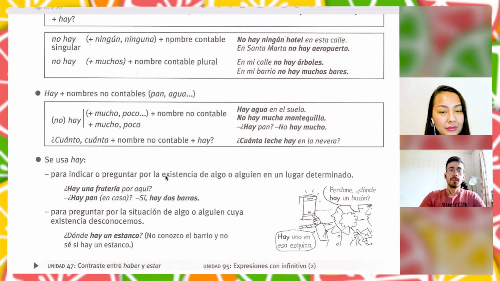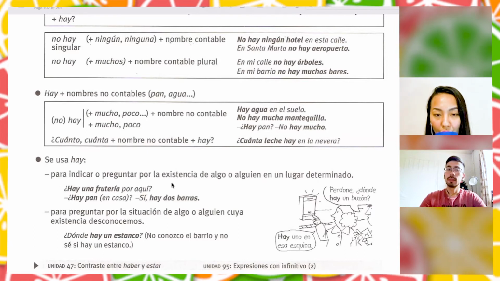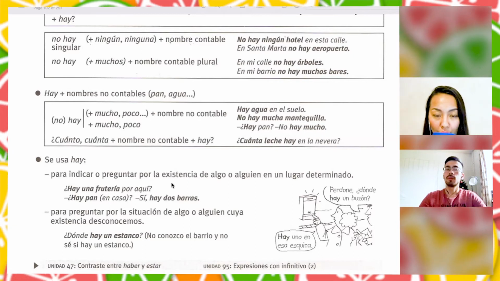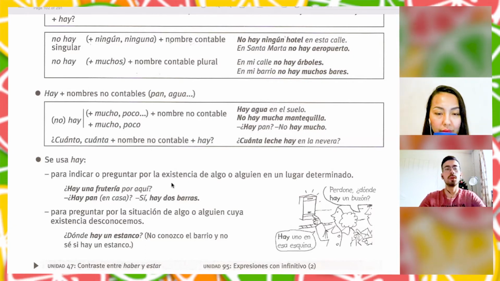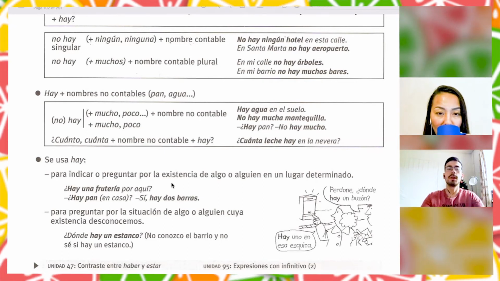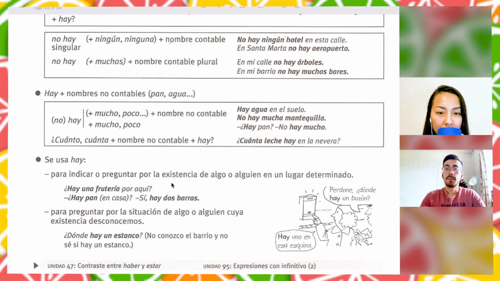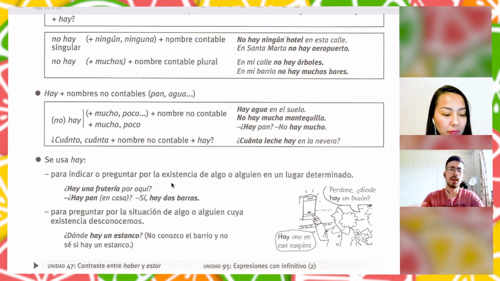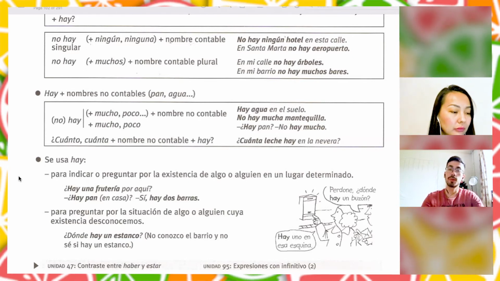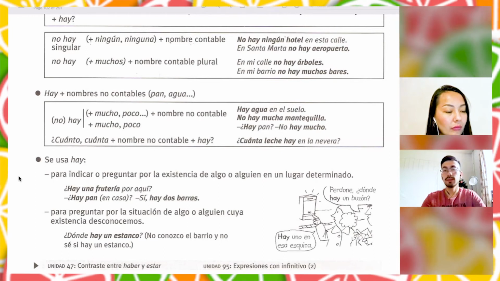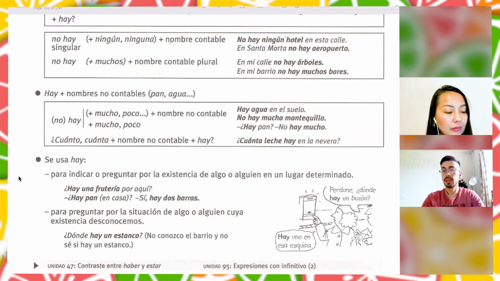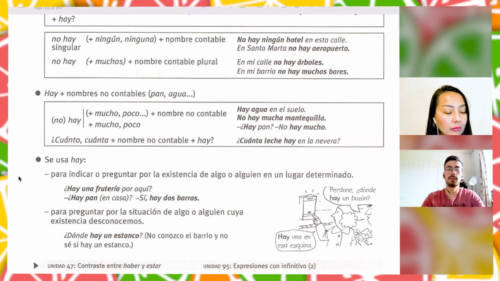For example, hay una frutería por aquí cerca. Is there a fruit store near here? So you see that we are asking. We don't know if there is any place like this one here. That's why we use hay and not the verb, for example, tener. They have similar meanings, but if we don't know any information, we will use hay. Hay pan en casa, and there is bread at home. Sí, hay dos barras. Yes, there are two of them.